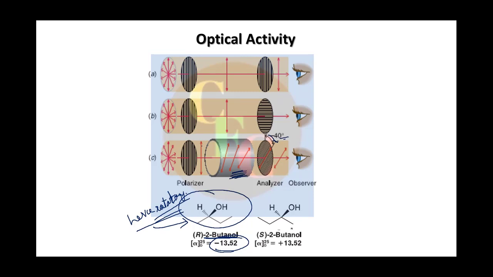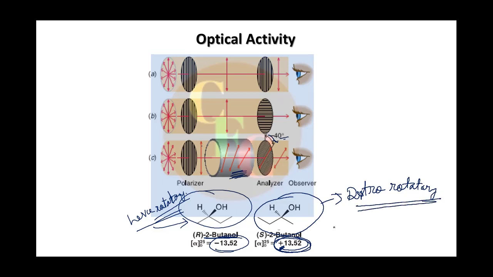Whereas the other enantiomer will do the rotation with the same magnitude, only the sign will change, right? Now it will rotate clockwise, so we'll say it is dextrorotatory. So this is levorotatory, this is dextrorotatory, and we usually denote dextrorotatory by a plus sign and levorotatory by a minus sign.